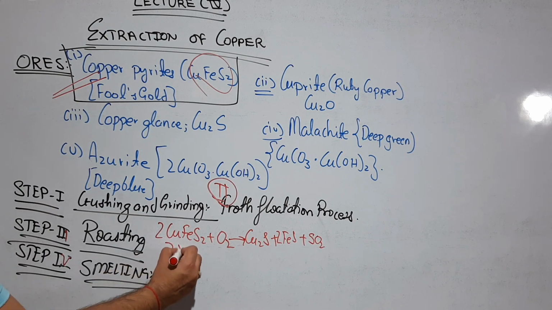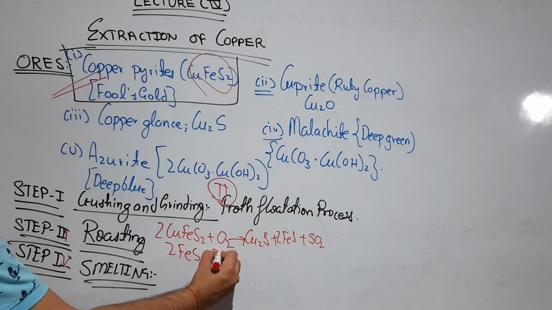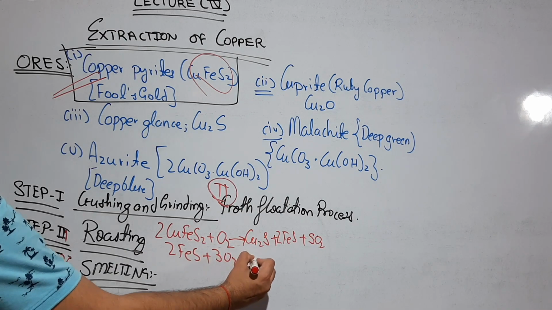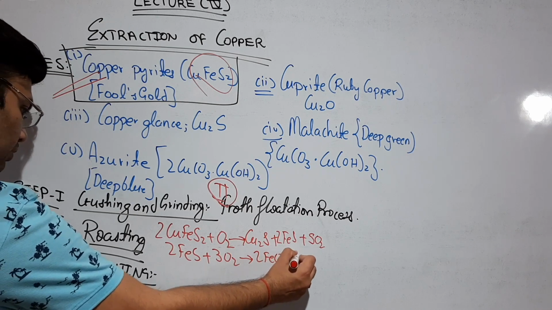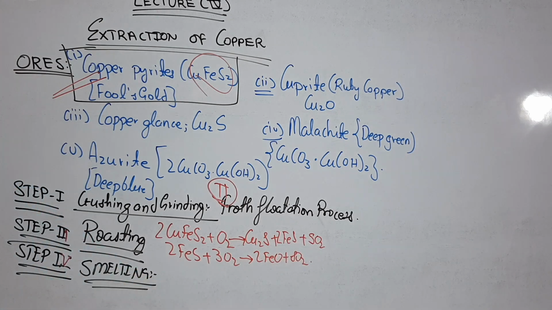So again we write this reaction: 2FeS + 3O2 gives 2FeO + 2SO2. So you can say that the cuprous sulfide remains mostly unchanged. Thus the roasted ore mainly contains a mixture of cuprous sulfide, ferrous sulfide and ferrous oxide.